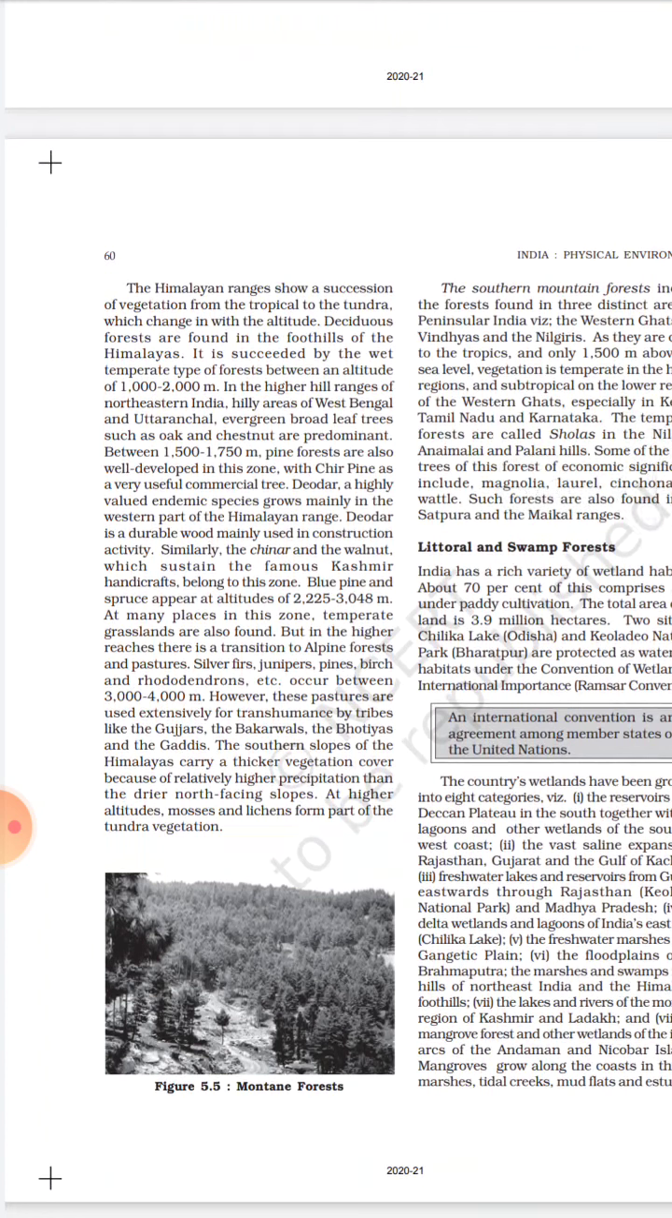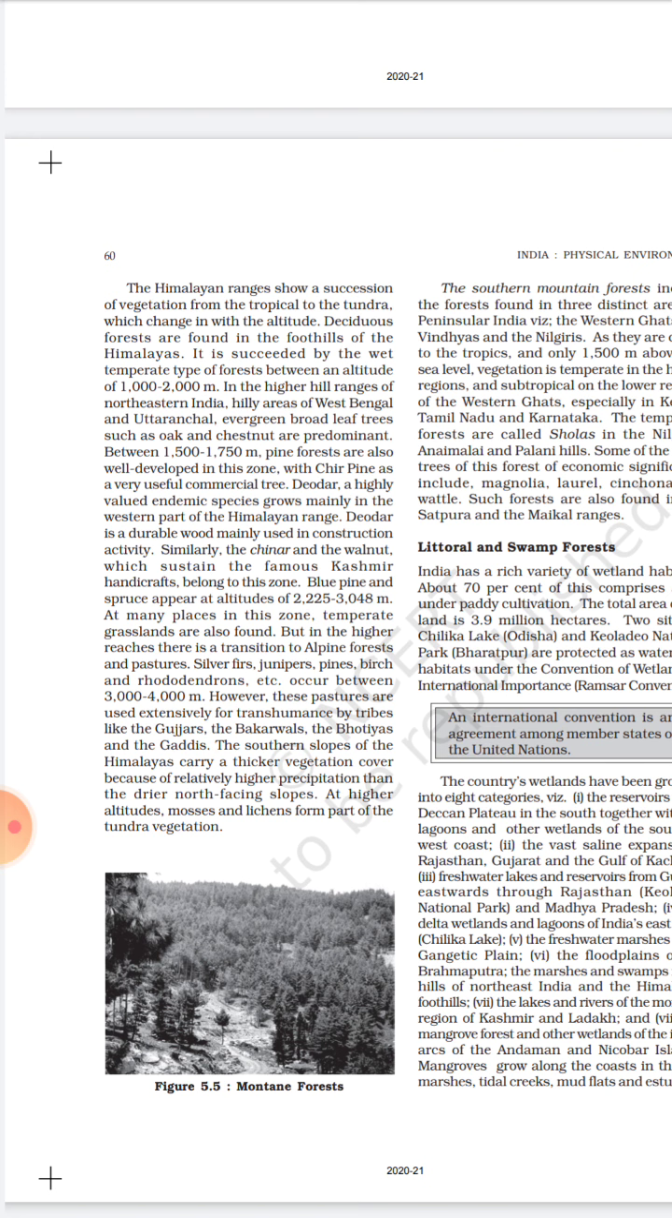So the Himalaya range shows a succession of vegetation types from tropical to tundra. That is, as you increase altitude, the vegetation will change. So deciduous forests are found in the foothills of the Himalayas. It is succeeded by wet temperate type of forest between altitude 1000 to 2000 meter. In the higher hill range of northeastern India, hilly area of West Bengal, Uttaranchal, Himachal, evergreen broadleaf trees such as oak and chestnut are predominant.